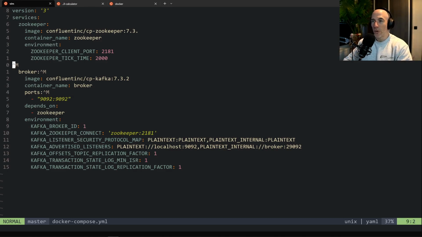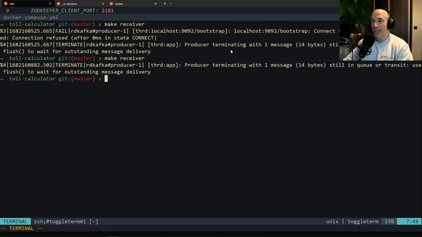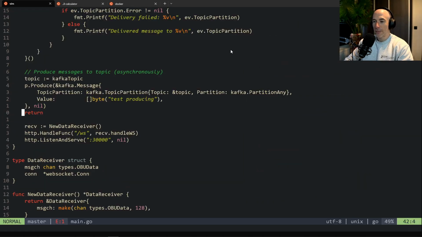So what we're going to do right now is try to make our receiver and see if it can connect to Kafka. Make receiver real quick. Producer terminating, still in queue or transit. I think it's fine, to be honest. With one message still in queue. Yeah, I see. That's why they need to flush that, right? It's going to be receiver main, by the way.